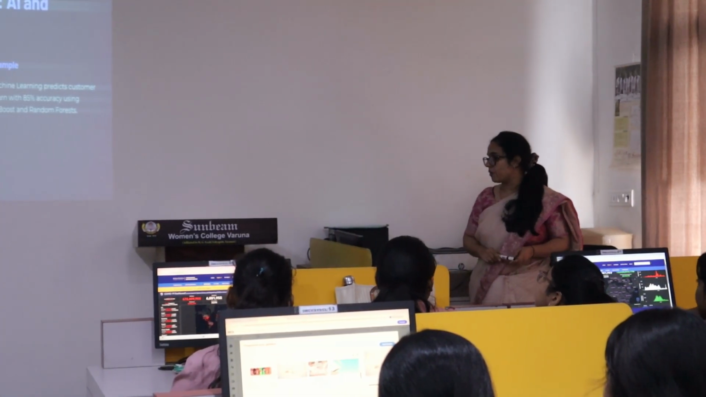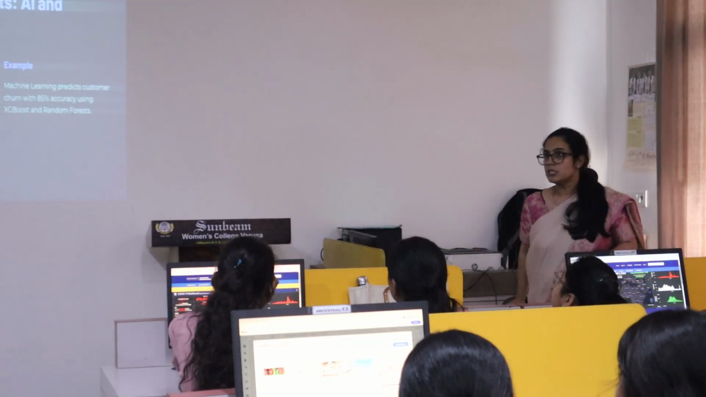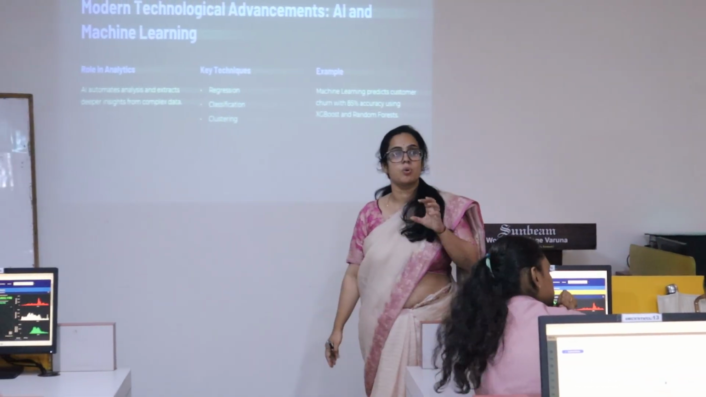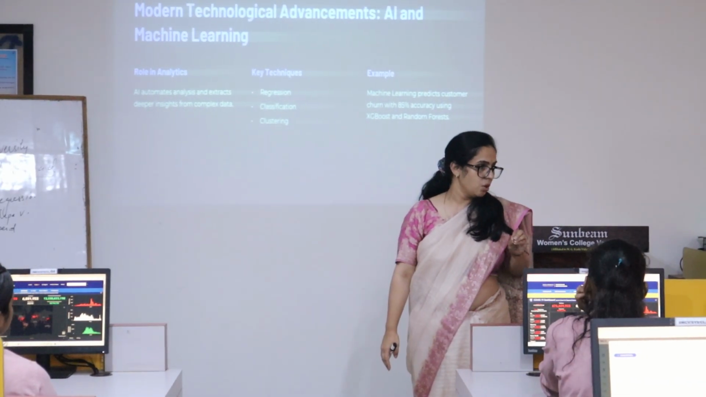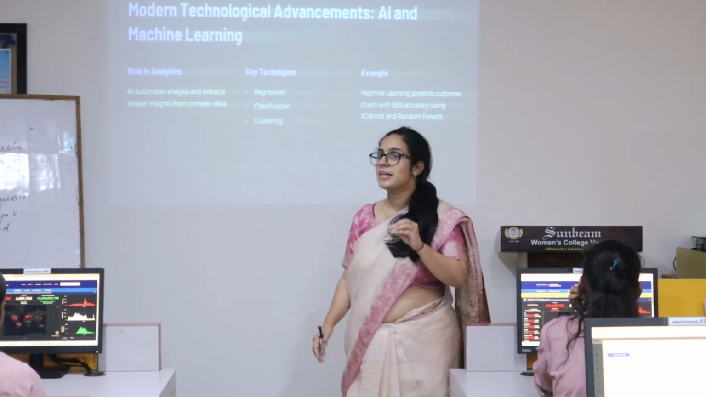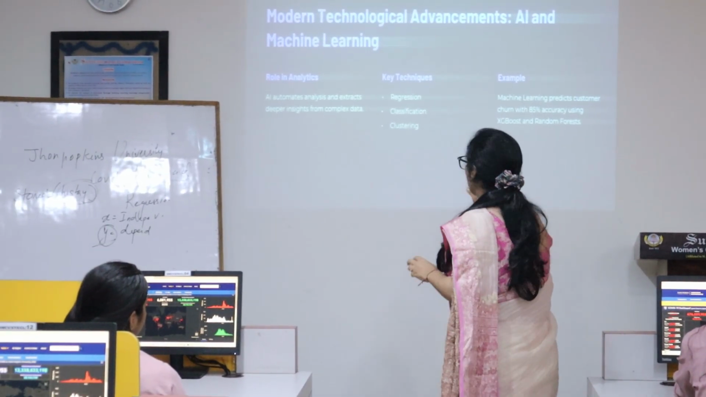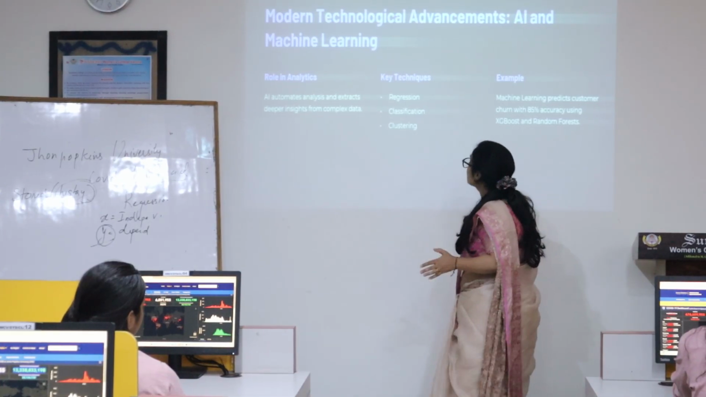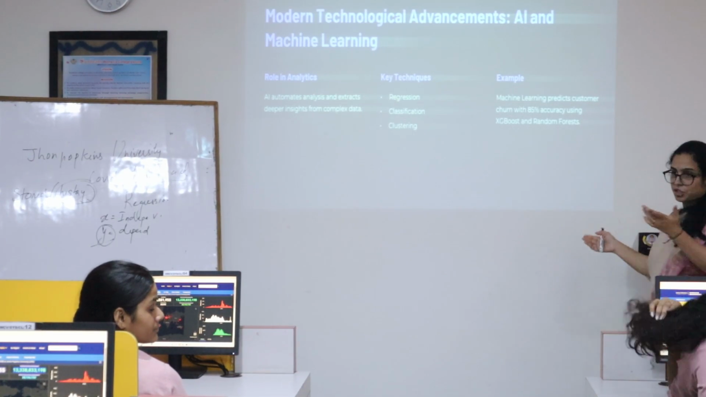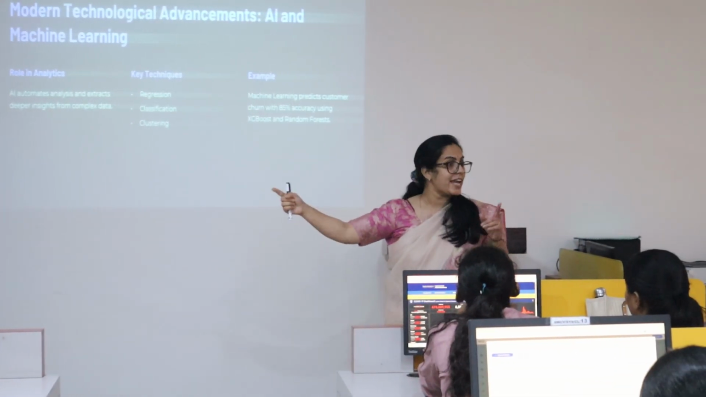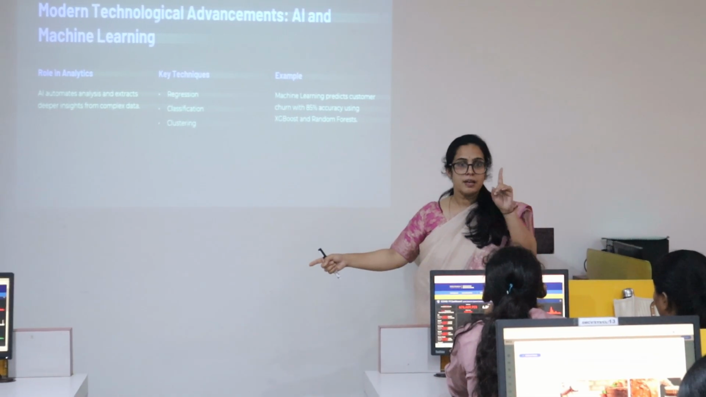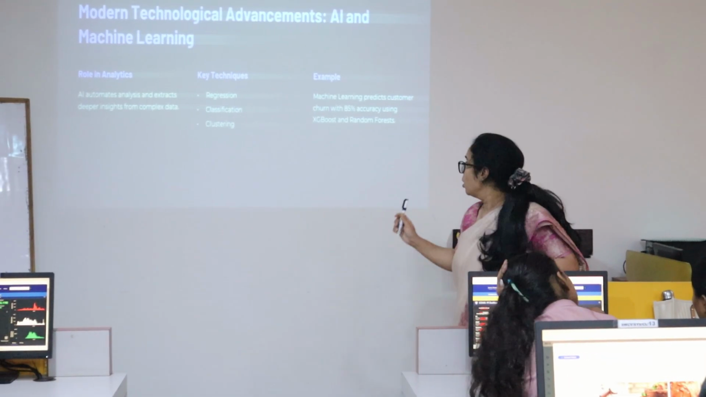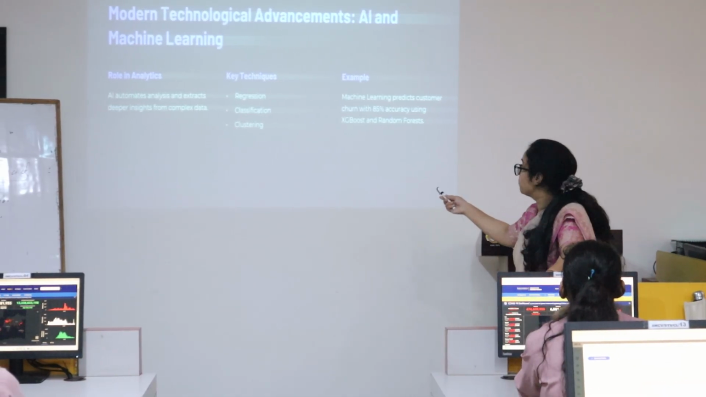Modern technological advancement: AI and machine learning, and their role in analytics. First of all, automation is the major role in data analytics. Whatever prediction, whatever analytics we are taking out is based on automation, and it extracts deeper insights from complex data. What are the key techniques? Regression. Regression is totally dependent upon y equals mx plus b, where x is the independent variable and y is the dependent variable. Okay, classification and clustering.